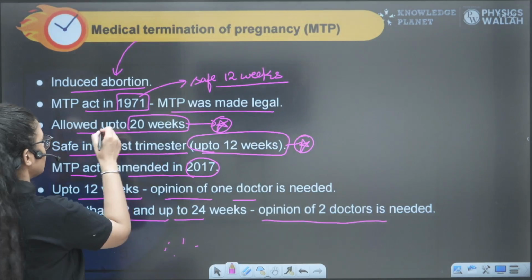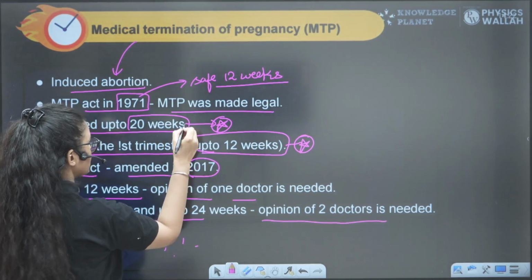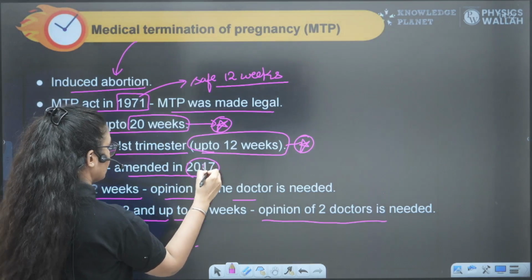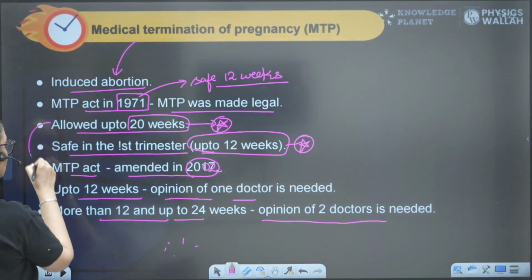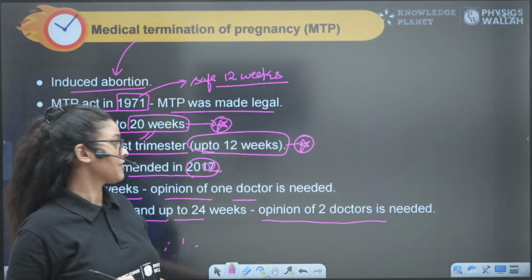They increased the time period up to 20 weeks in 2002, actually. In 2002, they increased the time period up to 20 weeks.